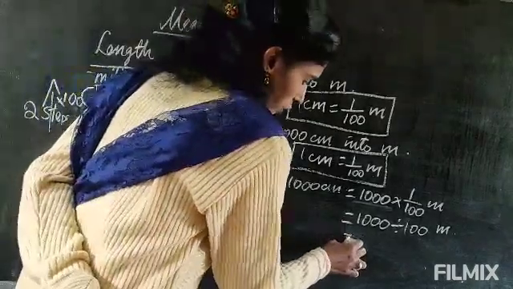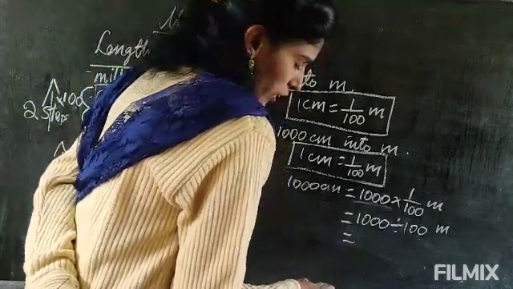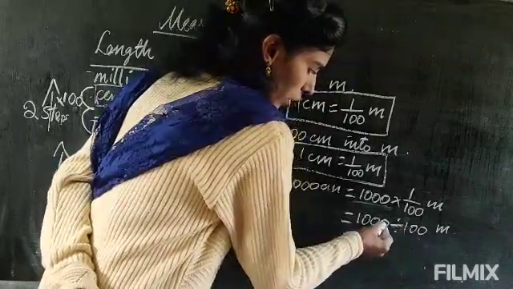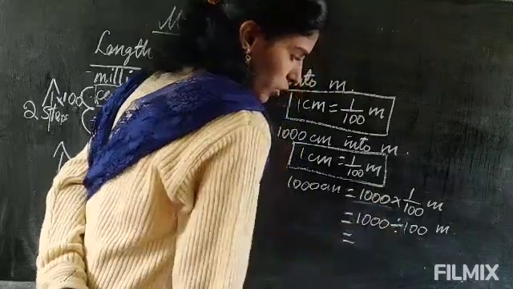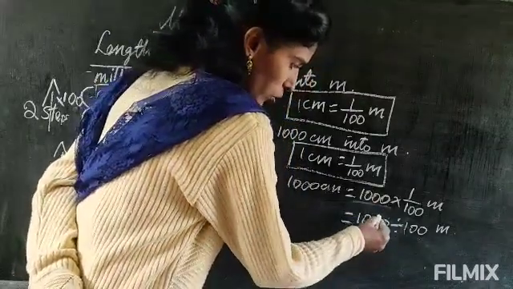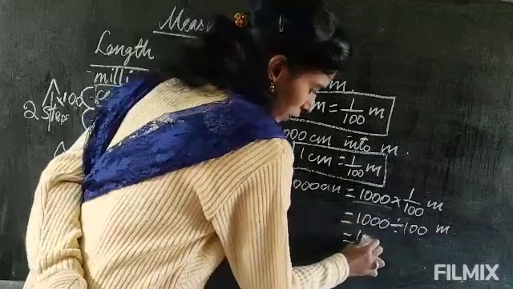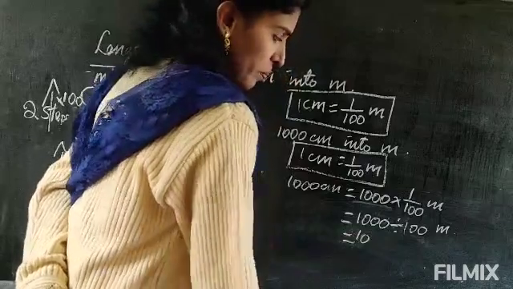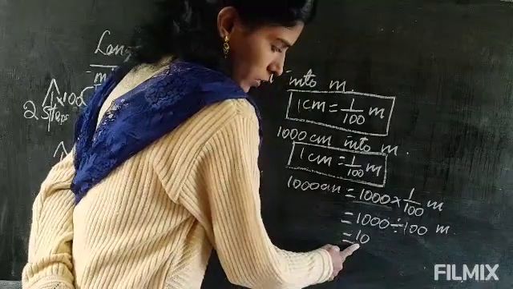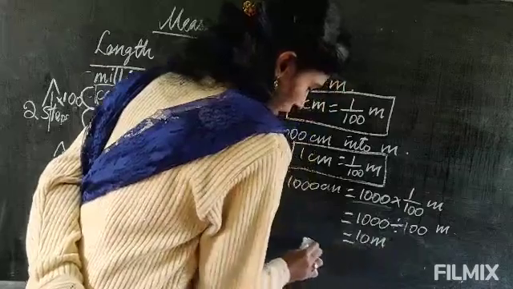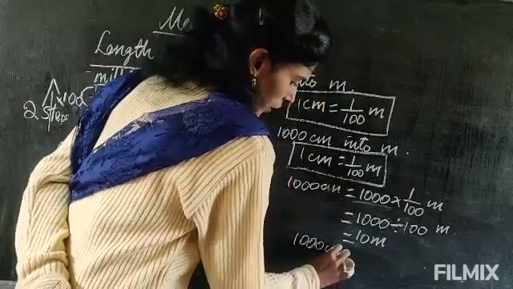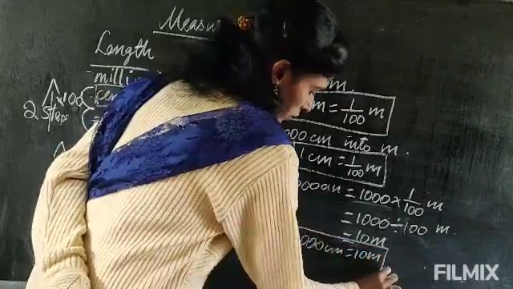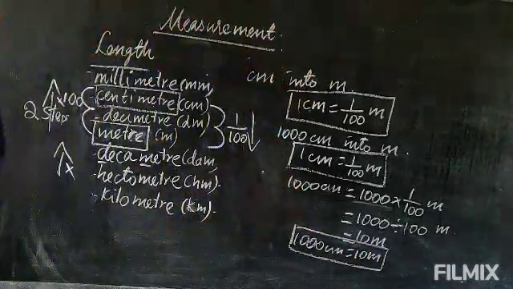So how to divide this one? In division, dividing by 100, I don't know whether you have learned. 2 zeros are there, no? Those 2 zeros you cut. You can do it in imagination. Remaining what is there? 10. Here 2 zeros are there, you cut 2 zeros, that's all. So if you cut, it will be 10. So 10 meter. This is the answer. So 1000 centimeter equal to 10 meter.